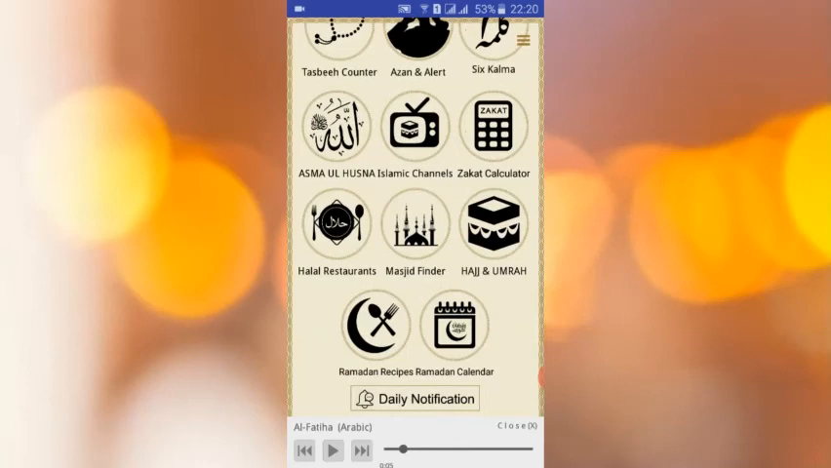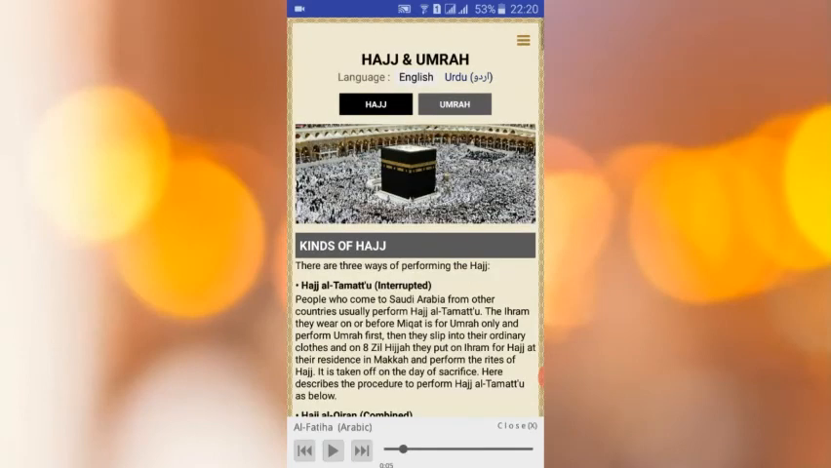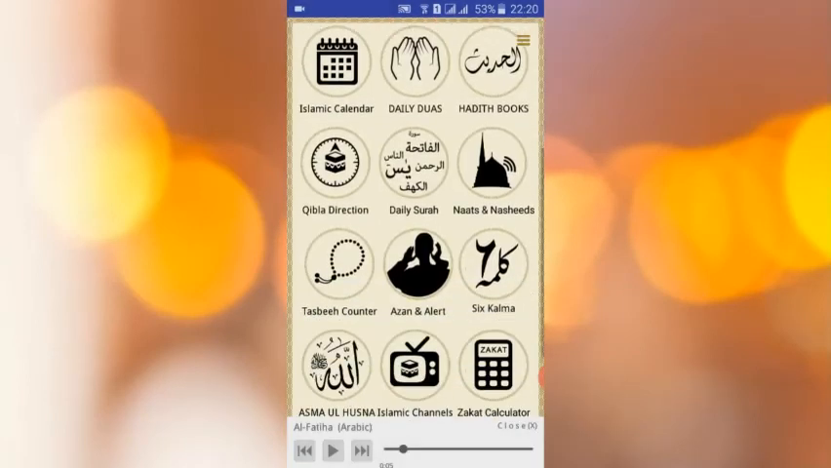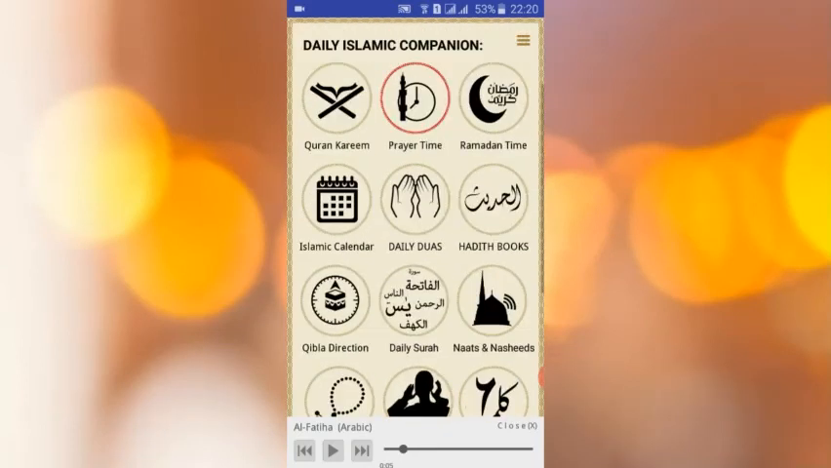Okay, so Hajj and Umrah, you can see here. There is a bundle of things which you can use with this app.